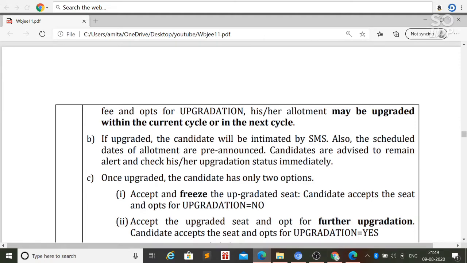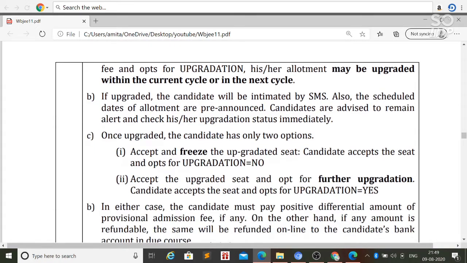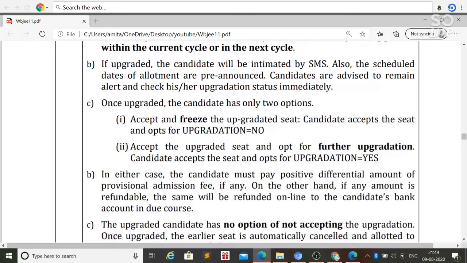Candidates are advised to remain alert and check their upgradation status immediately. And if you got the upgraded college, then you have two options: accept and freeze, that you are happy with the allotted college, and the other option is to go for a further round, that is, upgradation in the next round.